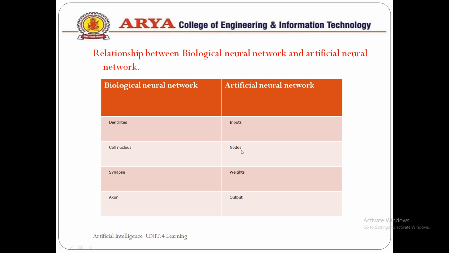Basically, this is how we can create a relation between a biological neural network and an artificial neural network. Like in a biological neural network we have dendrites, in an artificial neural network in the same way we have inputs. The cell nucleus in the biological neural network is the same as nodes in the artificial neural network. Synapses in the biological neural network are the same as weights in the artificial neural network. Axons in the biological neural network are the same as output in the artificial neural network.